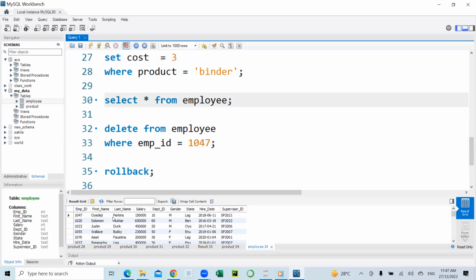All right, so the name has been rolled back. The delete statement has been rolled back. So rollback is just to undo what we did, while a commit statement is to save the changes permanently. And the rollback only works until the last commit statement.